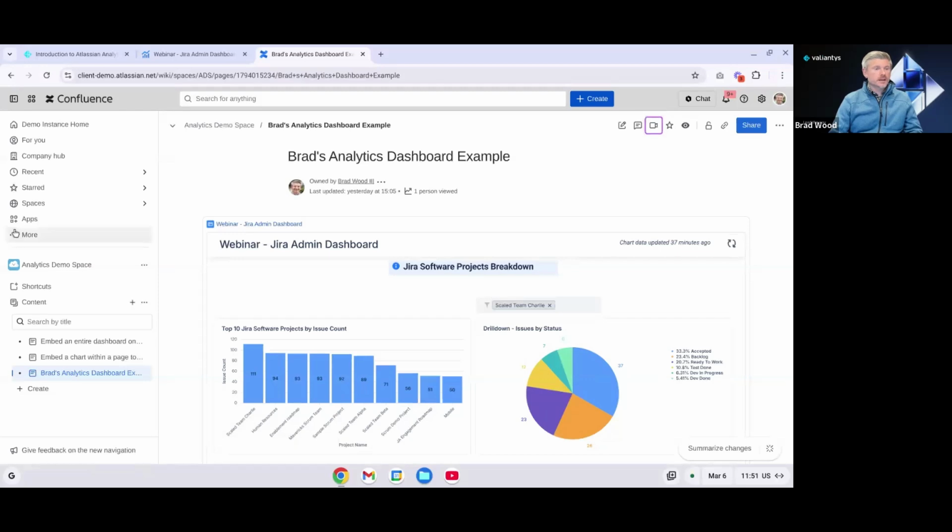This is a really great way to, again, if your users are used to reviewing information in Confluence and they don't want to navigate over to Analytics, you can build your charts in Analytics and then embed them into Confluence. Users are still going to need access to Analytics to view the data over in Confluence, but this can be a great way to see that data in maybe a more familiar environment that your users are accustomed to using. And it's very simple to just paste the link to your dashboard in Confluence, and you can choose to display it in this manner.